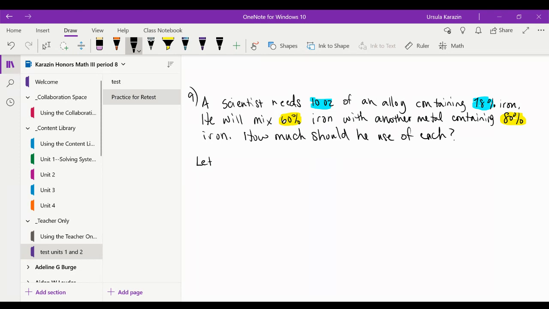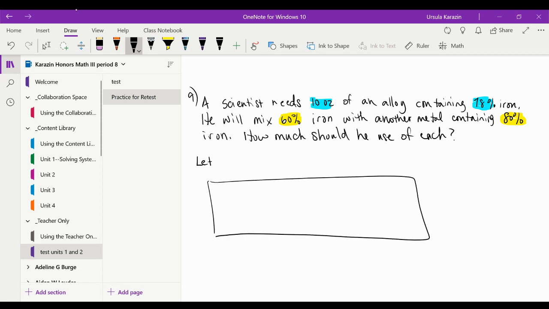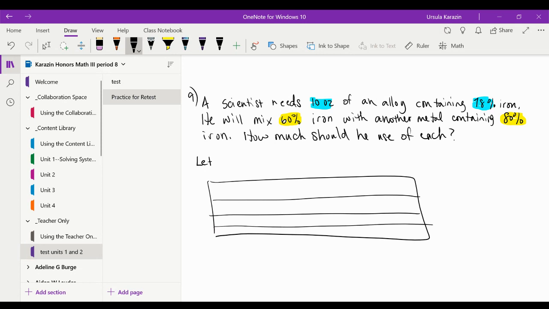So when you define your variables, it may be easier to make your box first. You make your box first, and you can figure out what your unknowns are. So we have the first one, we have the second one, and then we have the mixture.